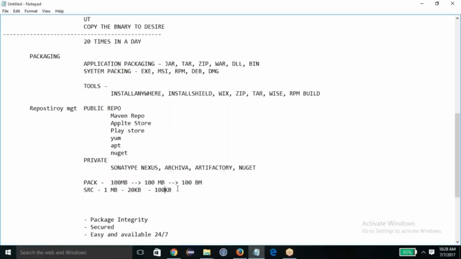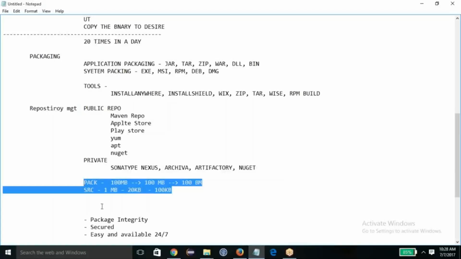Okay, so that way by the end of the year your source code, maybe you are having, let's say 200 MB, but your repository size of the Git will become 1 TB. That will be unmanageable. Okay, unmanageable. So you should not store the packages in the Git.